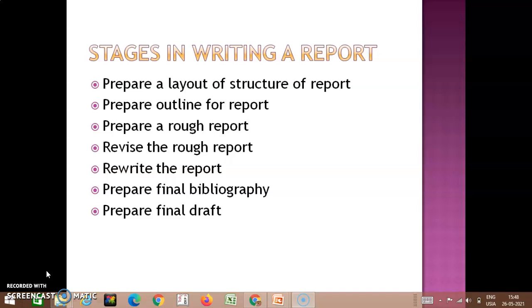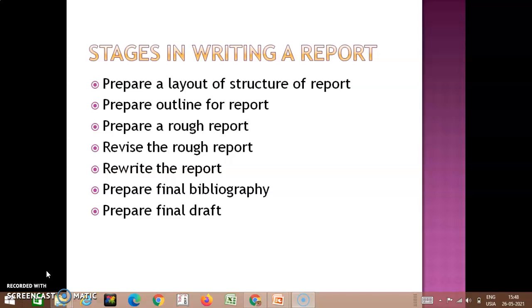How do you do this? At first, you need to prepare a layout or a structure of a research report. So what are the contents that you need in this particular report? What do you wish to add? What concepts? What definitions do you wish to make? You should prepare a layout, a structure of the report, the skeletal system, right?